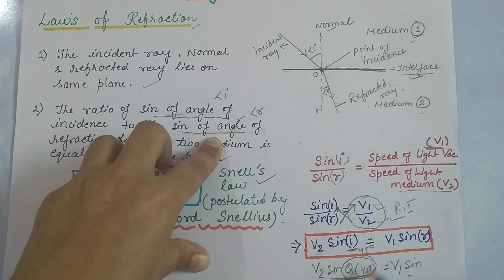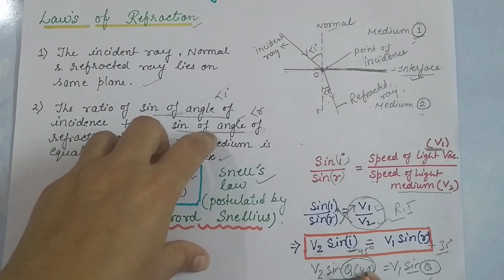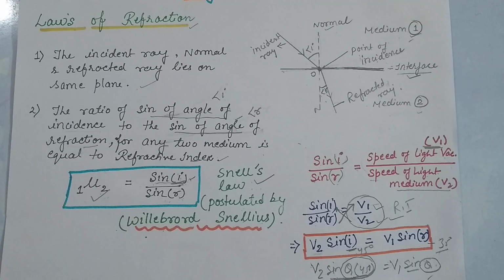We know that in refraction i is not equal to r, so it may be any angle, for example 35 degrees. We put the angle values here and then we can solve the problem. So this is all about the laws of refraction.